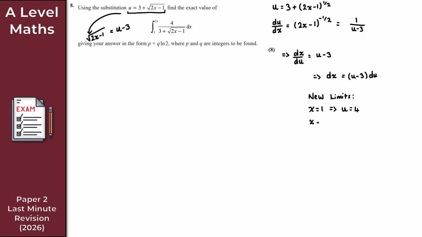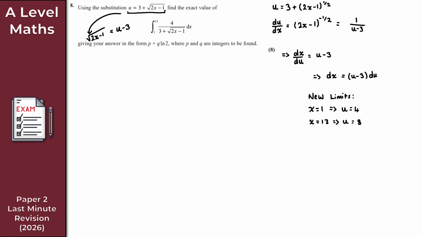And then when x is 13, what do we get here? Why is my pen doing that? I'm going to fall out of it. So let's try again. I really need a new tablet. There we go. So let's see if we can make it all the way without the pen breaking. When x is 13, then I get root 25, which is 5, plus 3, giving us 8. So u is equal to 8. Perfect. So that gives us the new limits.